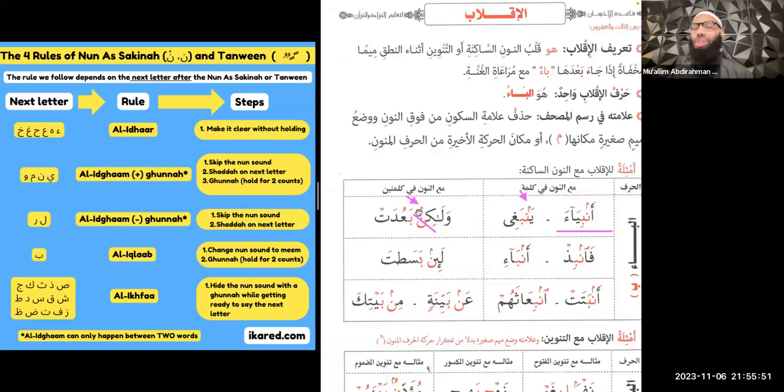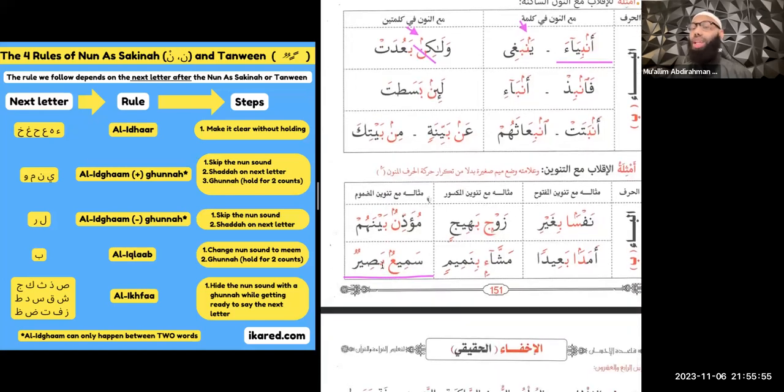All right, so we change the noon sound to a meme and then do a ghunna. But let's do an example with tanween as well. Now normally when we look right here, normally this would be sami'un. And the big hint that it would be sami'un is that here next to the floating meme there's a haraka, which means that originally this was a double mark.